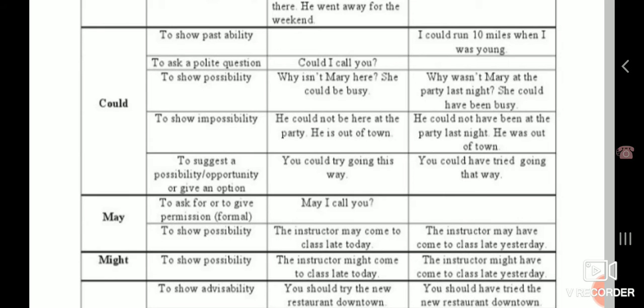Now coming to could. Could, as we saw earlier, is used in the past situation, to show past ability, that is, I could run 10 miles when I was young. To ask a polite question: when we are talking to a stranger for the first time, or you are talking to a senior, then we use could. For example, could I call you, in a polite way. To show possibility, when we are not sure. Why isn't Mary here? She could be busy. Why wasn't Mary at the party last night? She could have been busy.